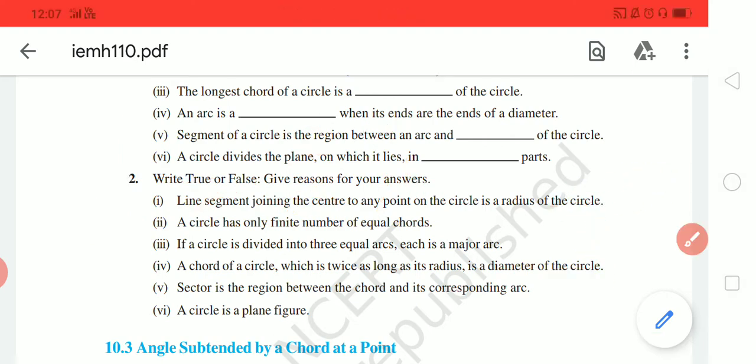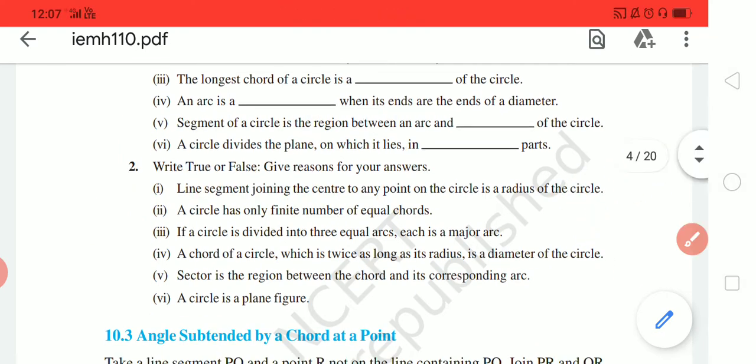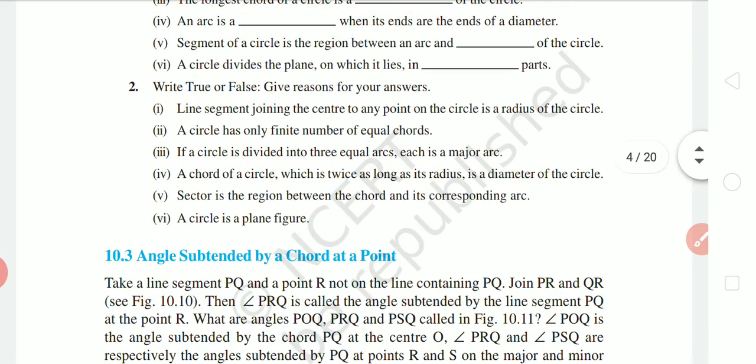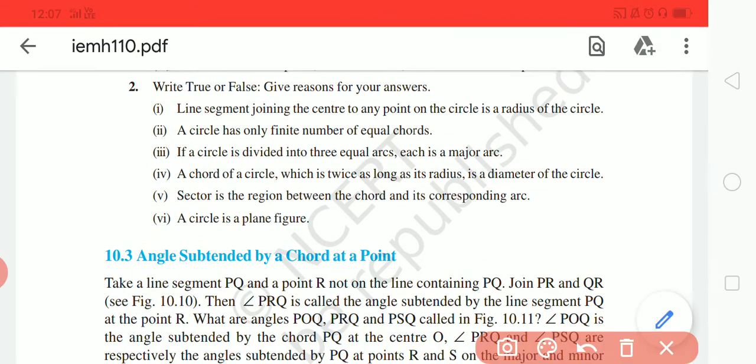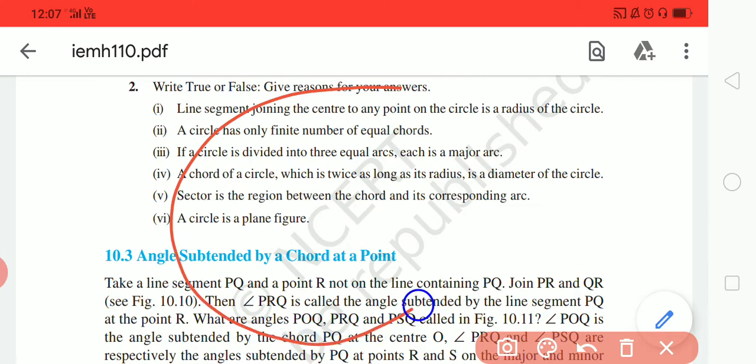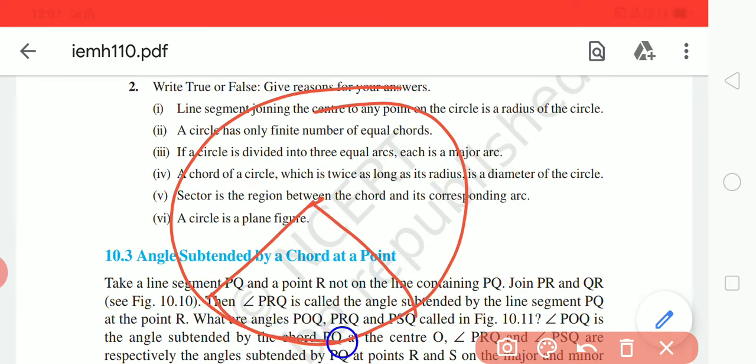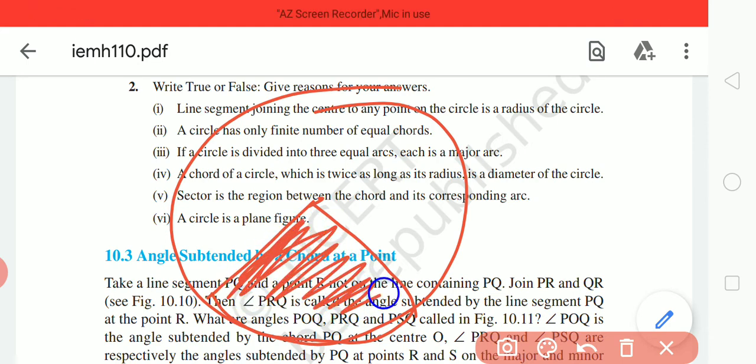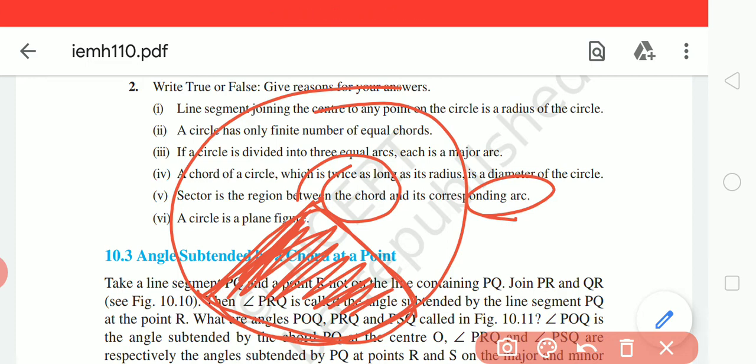Now coming to the next part, a sector is the region between the chord and the corresponding arc. If a circle, this is center, these are radiuses, and this is an arc, and this shaded part is a sector, and it is the region under radius and arc. So under chord and arc is segment, but here you have given sector, so it is false, right?